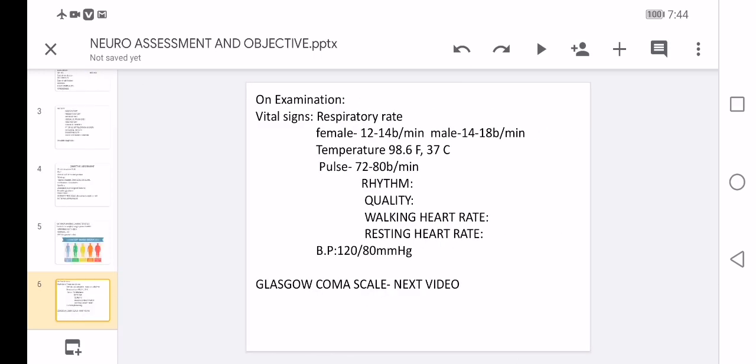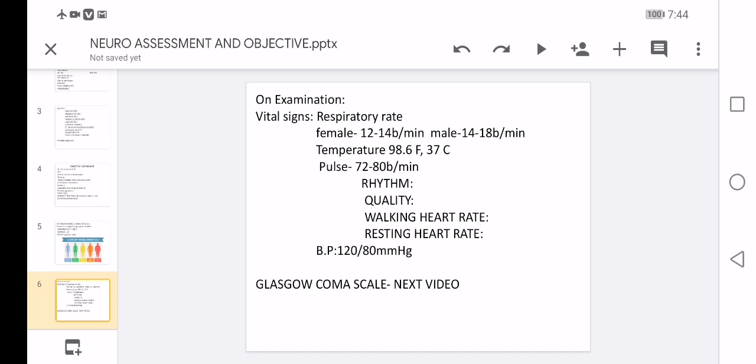On examination, we can first come to know the vital signs. Vital signs are necessary, and you need to check them daily. Why? Because we need to know whether the patient is improving or deteriorating. First comes the respiratory rate: for females it will be 12 to 14 breaths per minute, and for males 14 to 18 breaths per minute. And the temperature is 98.6 Fahrenheit, 37 degrees centigrade.